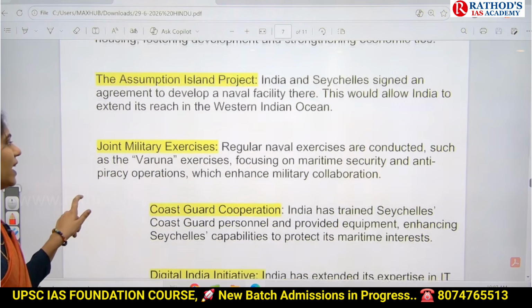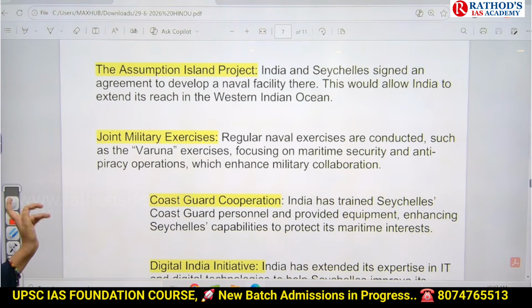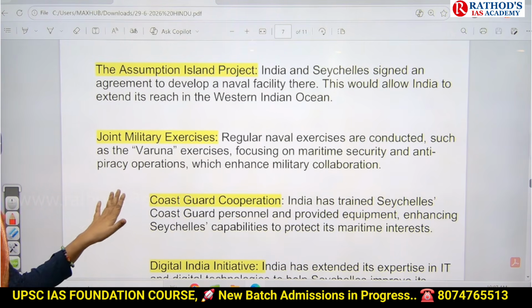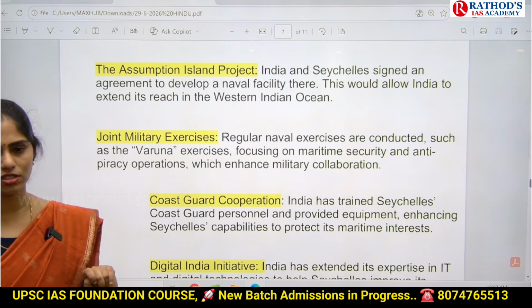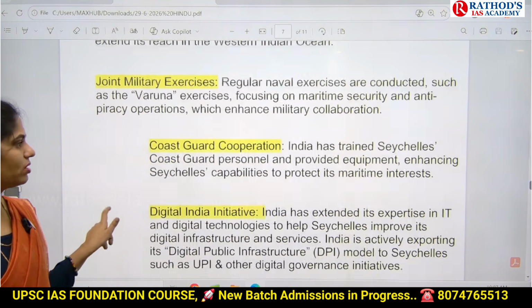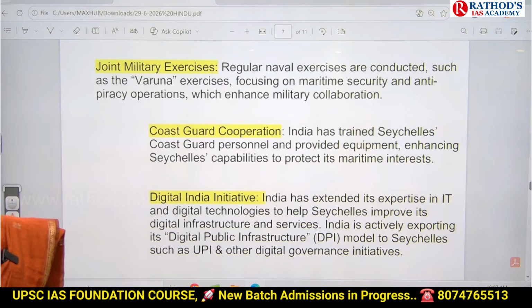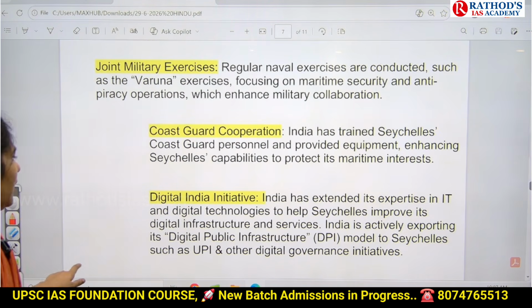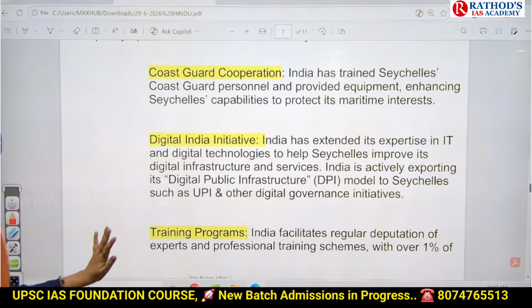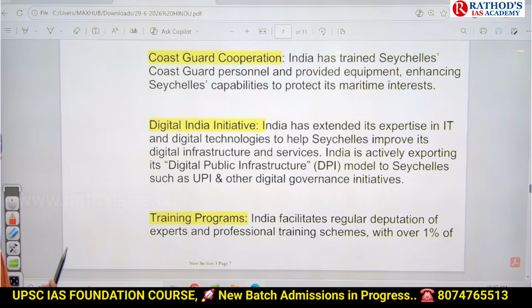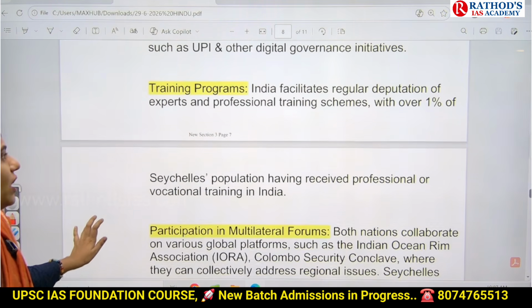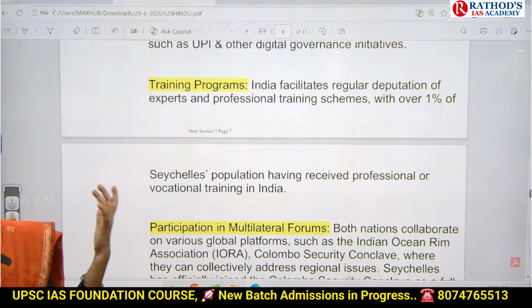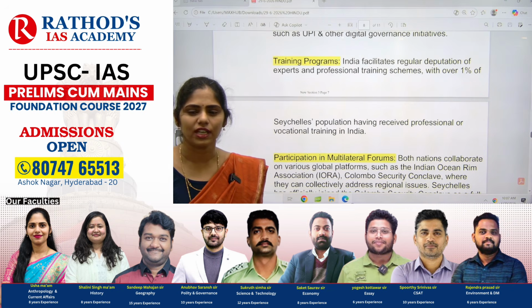And next one is we are also conducting joint military exercises between India and Seychelles. In that joint military exercises, we are focusing on how to enhance maritime security, anti-piracy operations, and as well as military collaboration. And even we are training their coast guards also. Okay, and next one is we are improving our Digital India initiative. Like India is actively exporting digital public infrastructure like UPI to Seychelles. And we are also including lots of training programs related to healthcare, related to education, etc.